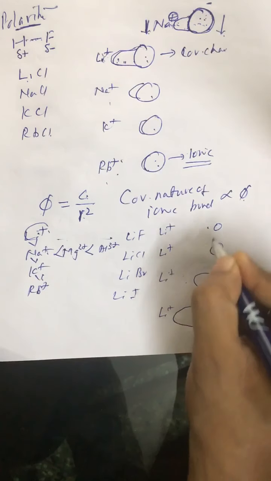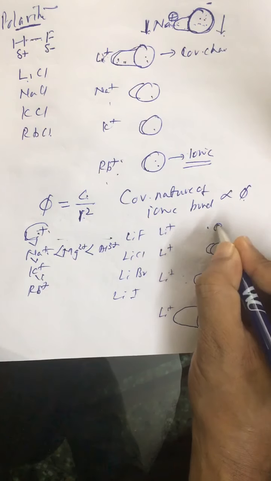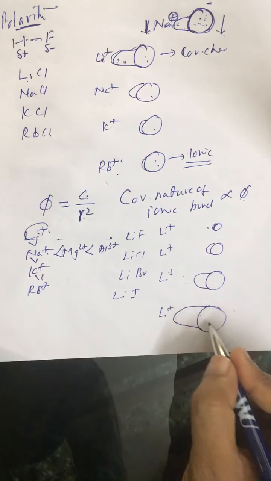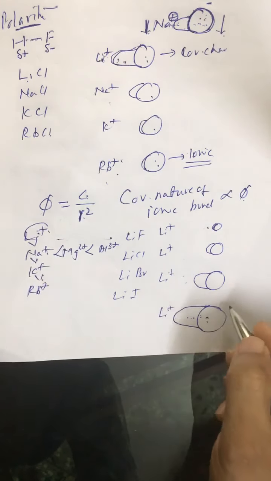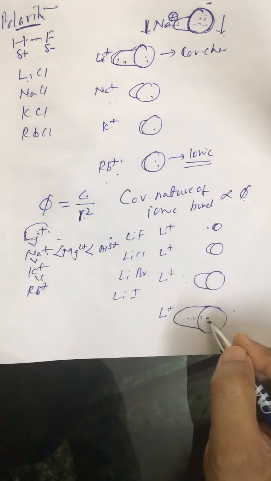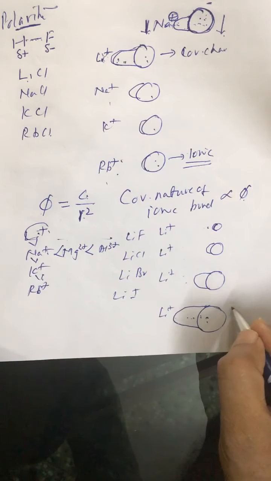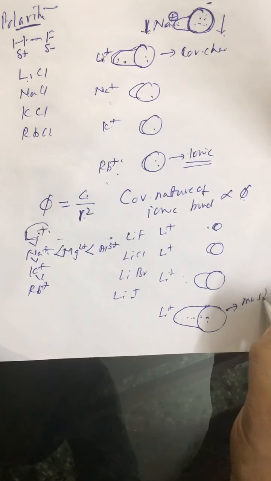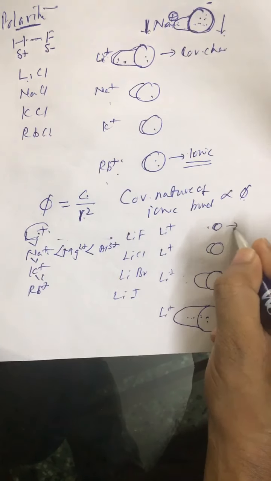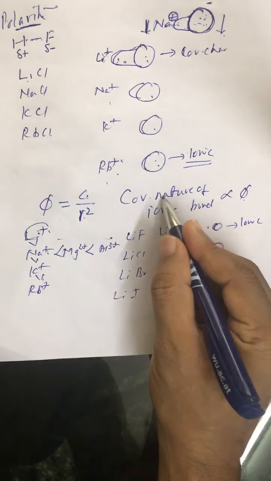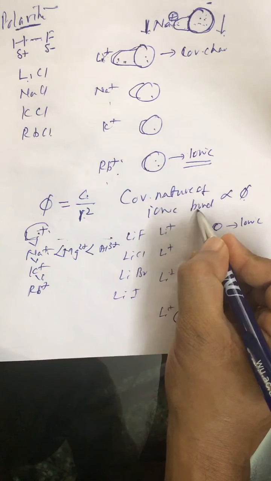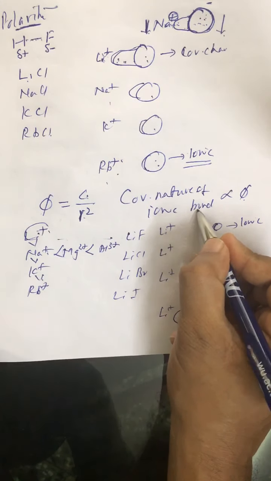Here it is comparatively less, much less, and here minimum. So the bulging, or polarization, is maximum in LiI. So this is most covalent and this is most ionic. If the cation is constant, then the covalent nature of an ionic bond is directly proportional to the size of the anion.